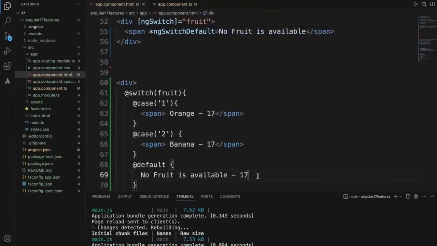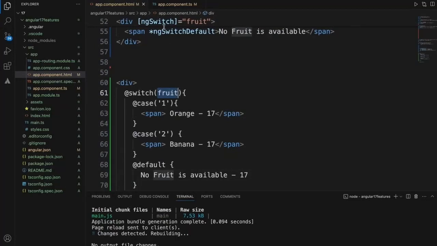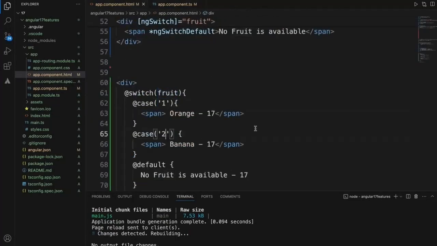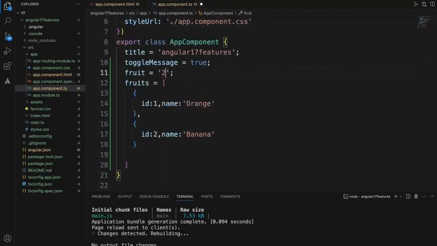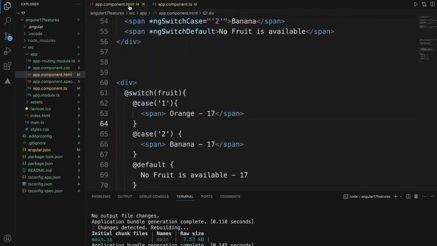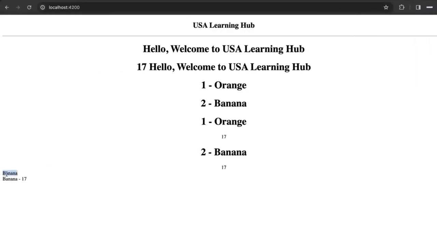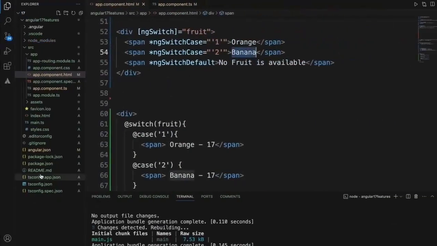This value came from 17 because the fruit value that you are passing is 3 and it won't match with 1 or 2. Now let's change it to 2. Okay, now it is changed to 2. That means this value should be displayed and even banana should be displayed. So this value came from Angular version 16 code and this one came from Angular 17 version code.